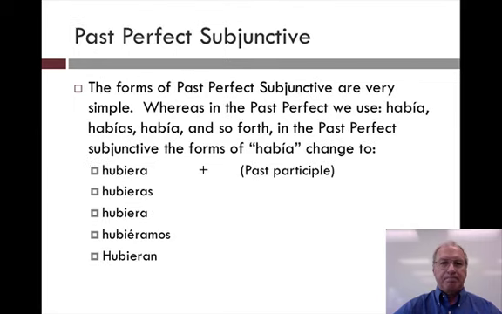be a mystery. The forms of the past perfect subjunctive are very simple, whereas in the past perfect we use había, habías, había, habíamos, habían. In the past perfect subjunctive, the forms of había simply change to hubiera. So, hubiera estudiado, hubieras estudiado, hubiera estudiado, nosotros hubiéramos estudiado, ellos hubieran estudiado. They sound long and complex, but really it's very simple. You're repeating hubiera over and over.